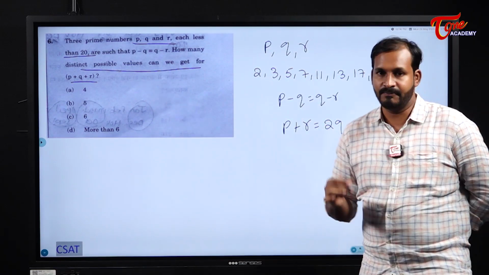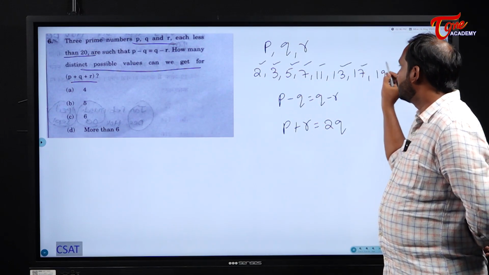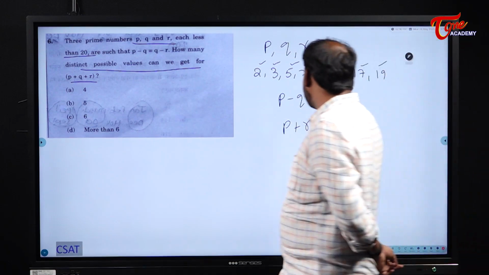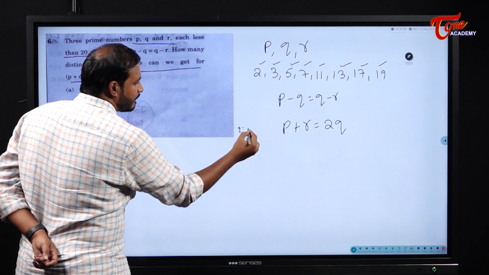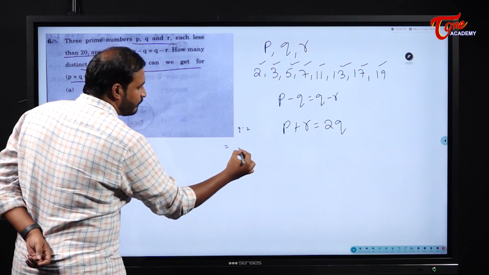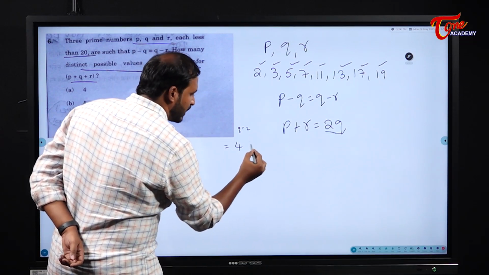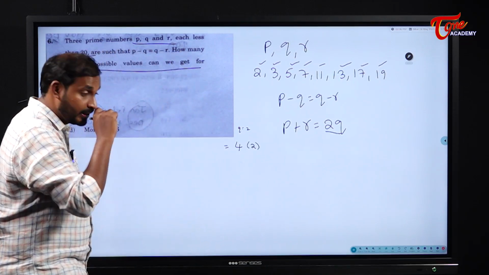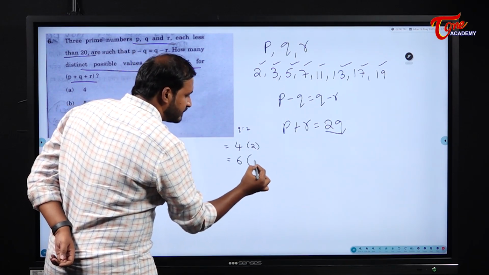Now, see here students, in place of Q, I will put each of these values one by one. If I take Q as 2, what happens to the sum? 2Q becomes 4, so in brackets I am taking 2. Next, in place of Q if I take 3, it becomes 6.